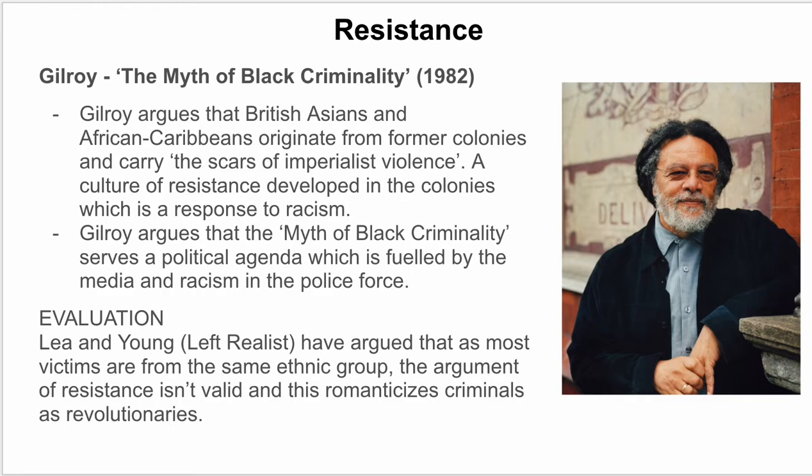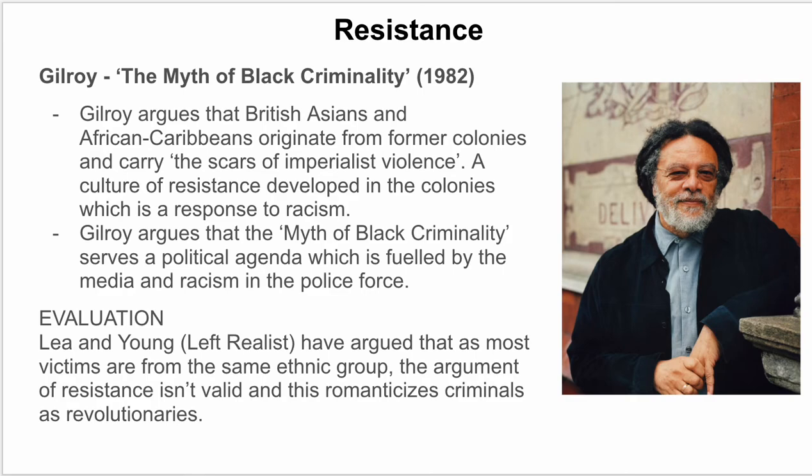In terms of evaluation, this has been criticised by Lea and Young, and they are left realists. The main criticism is that this romanticizes criminals, and also the idea that most victims of crime are neighbors of the perpetrators. So they're most likely to be the same ethnic group, the same class position. So that really undermines the idea of this being an act of resistance, that crime is an act of resistance. So they're the main explanations that sociologists have given for the links between ethnicity and crime.